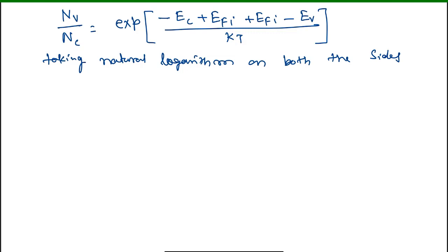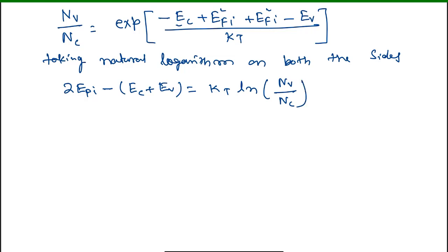Here the EFi and EFi will become 2 EFi. So we can write 2 EFi minus Ec and Ev with the minus sign; if you take the minus outside, this becomes Ec plus Ev equal to kT ln of Nv by Nc.